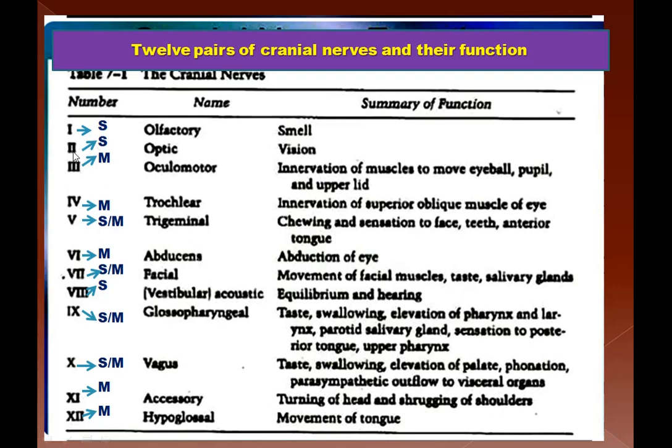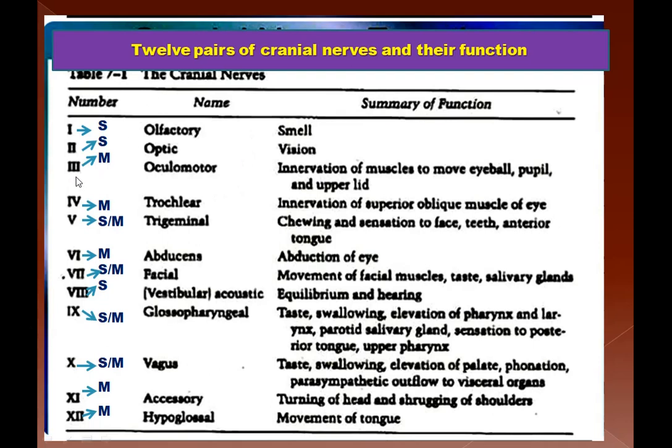Then second pair of cranial nerves are called optic nerves. They are also sensory. They arise from the retina and carry the visual perception to the cerebrum, to the vision center, first to the corpora quadrigemina, and from there the visual perceptions are then sent to the occipital region, where there is the vision center, where we are able to see the object clearly and identify what it is.